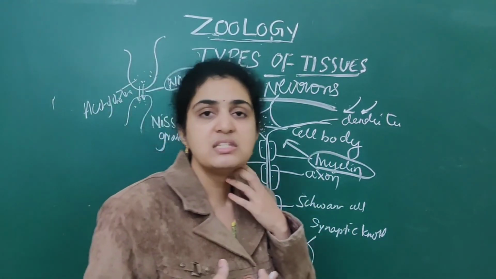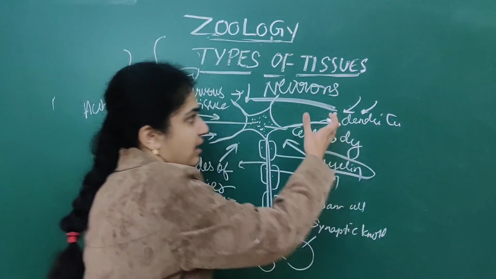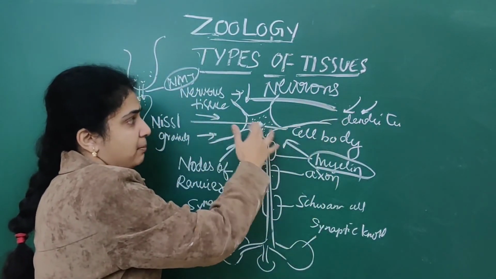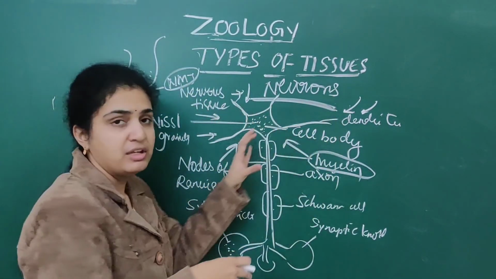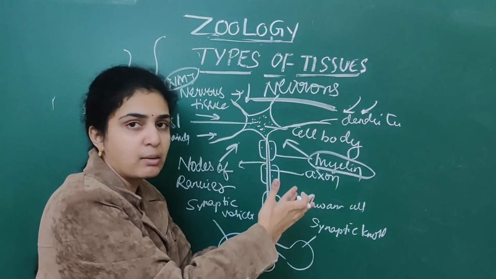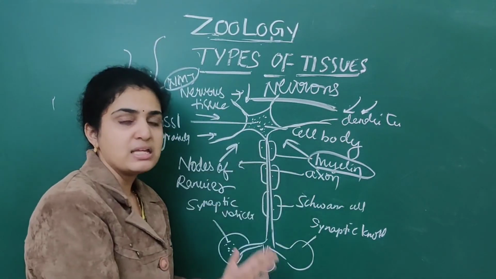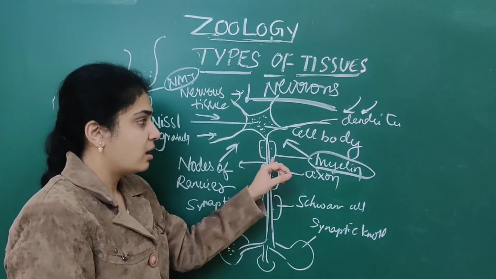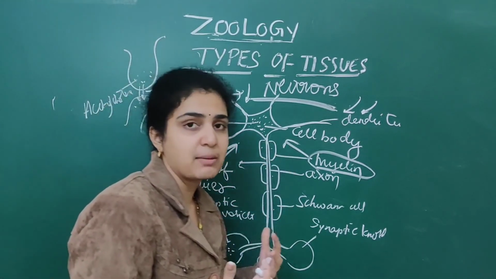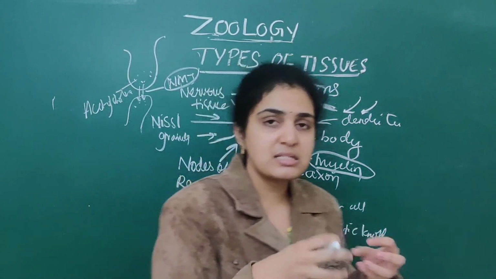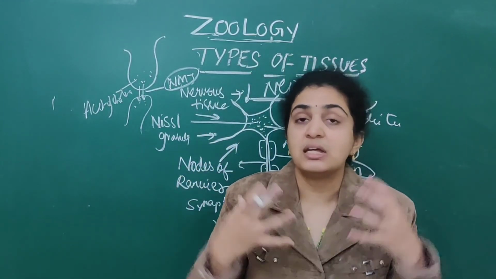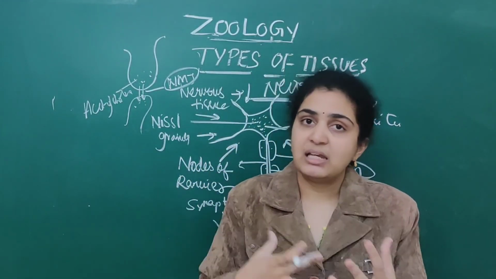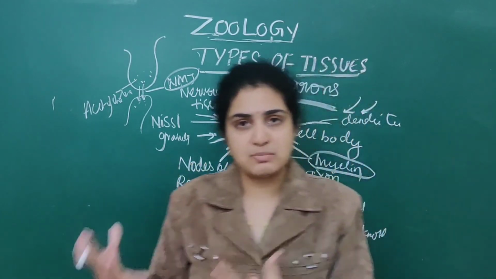What is the use of these dendrites? These dendrites will help in transfer of information to the cell body. From the cell body comes the axon. The axon consists of numerous Schwann cells. In the Schwann cells, the myelin sheath is present. If the myelin sheath is present, they are called myelinated.